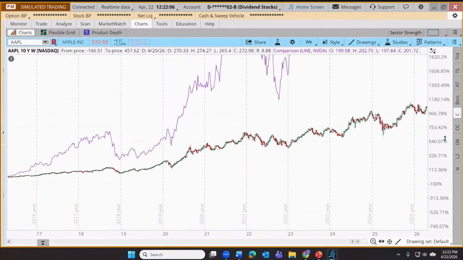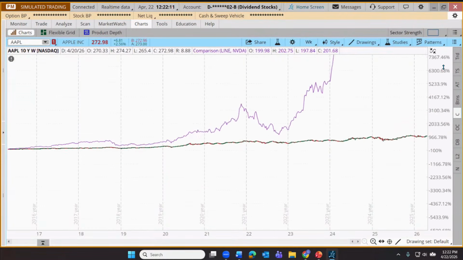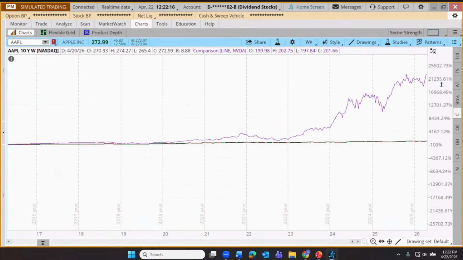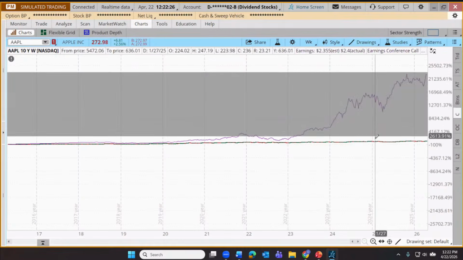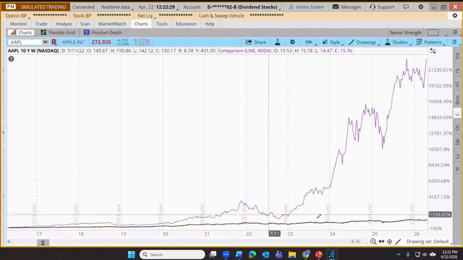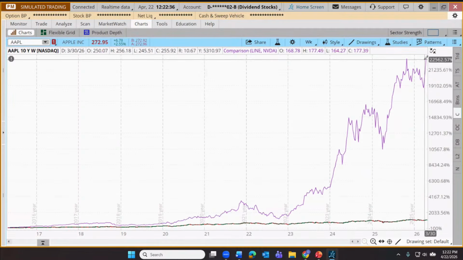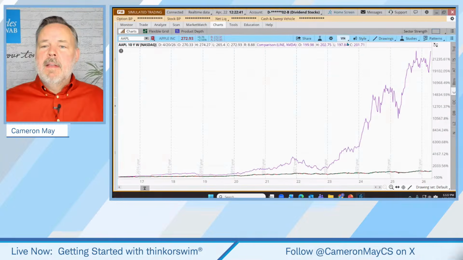it's performed so sharply. Boy, I got to drag NVIDIA back into the screen. Notice what I'm doing here off to the right. I can change the scale. That is dramatic. How much is NVIDIA up over the last 10 years? Yep, a lot. If I want to get a closer look at this, now I can just click and drag. There we go. Yeah, Apple, as good as it's had a run over the last 10 years, up 1,000%. NVIDIA up 22,000%.